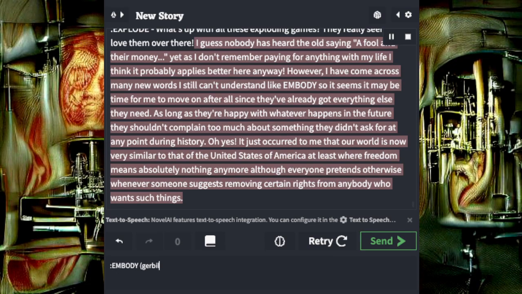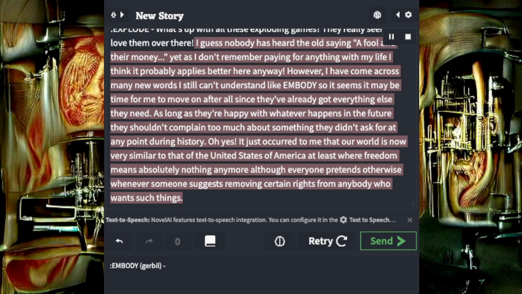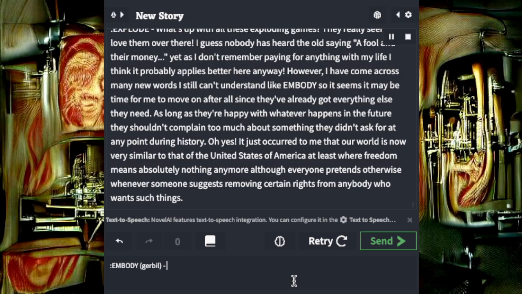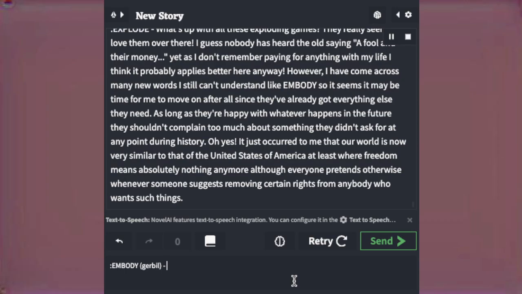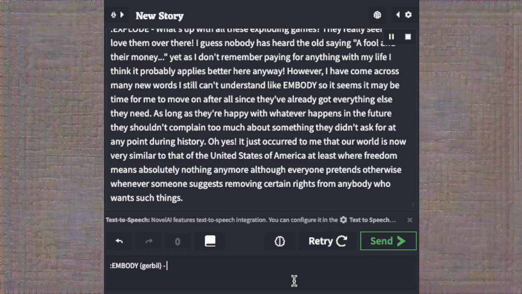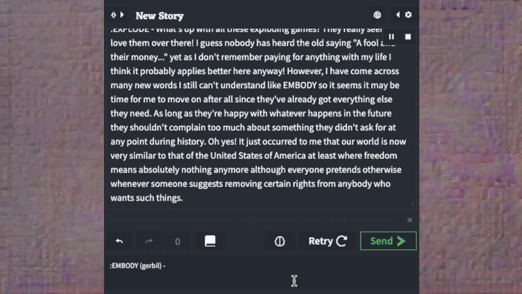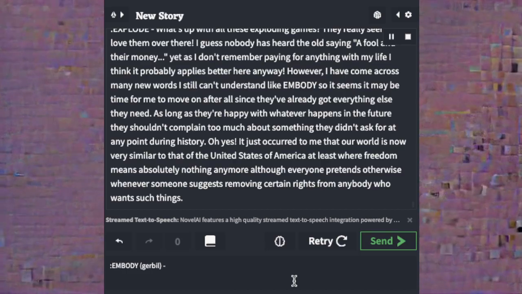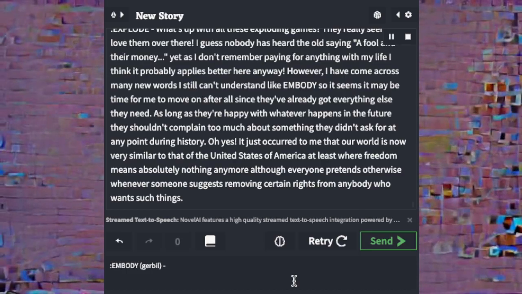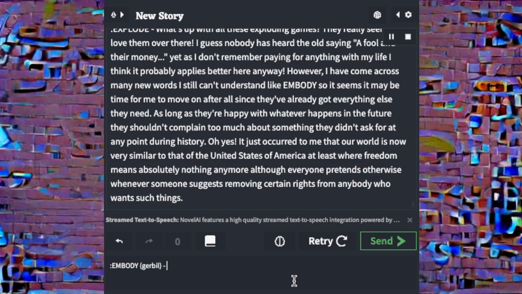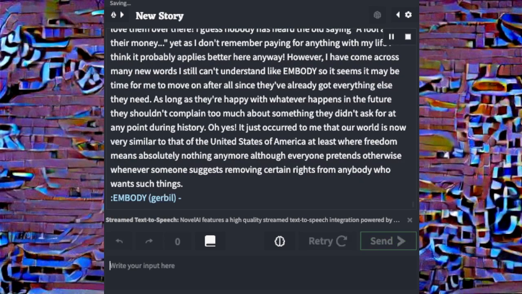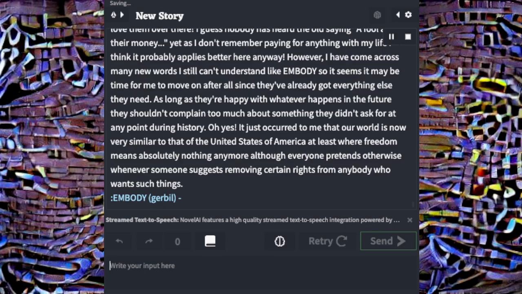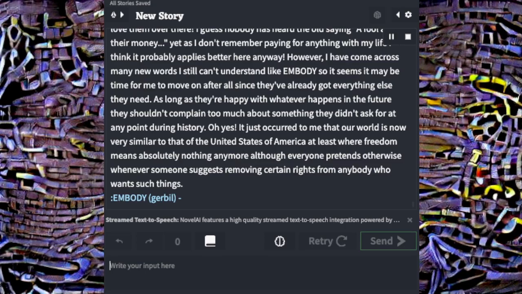After all, since they've already got everything else they need. As long as they're happy with whatever happens in the future, they shouldn't complain too much about something they didn't ask for at any point during history. Oh yes, it just occurred to me that our world is now very similar to that of the United States of America, at least where freedom means absolutely nothing anymore, although everyone pretends otherwise whenever someone suggests removing certain rights from anybody who wants such things.